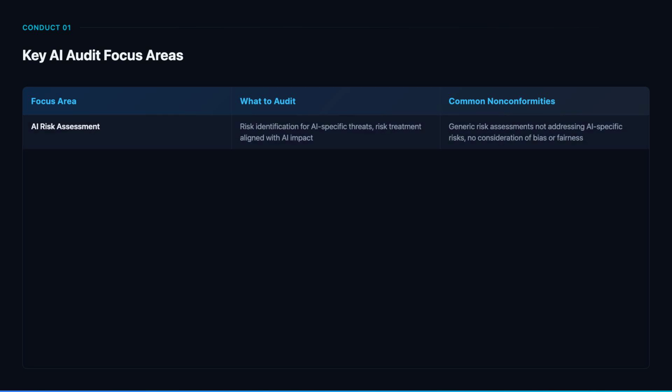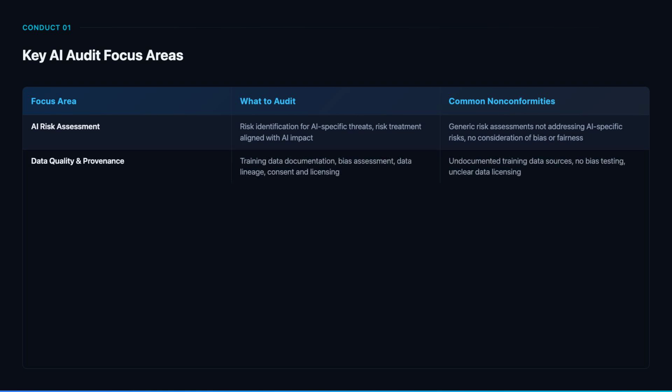AI risk assessment must go beyond traditional information security risks. The lead auditor must verify that the organization identifies AI-specific threats including bias, drift, adversarial attacks, and unintended behaviors. Risk treatment must be proportionate to AI impact levels. Common nonconformities include organizations using generic risk assessment templates that never mention bias, fairness, or explainability.